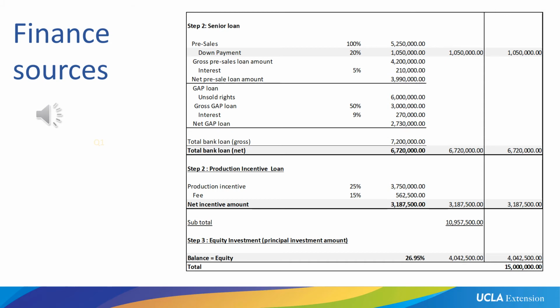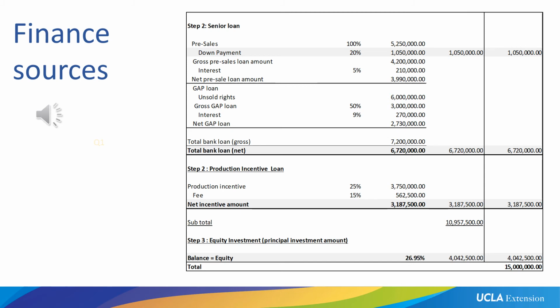$3,187,500. Now, if we add the down payment that we received from our distributors of $1,050,000 and the bank loan of $6,720,000 and our incentive loan of $3,187,500, we get to a subtotal of $10,957,500. Well, that's not $15 million yet, and that's what we need to cover the budget.